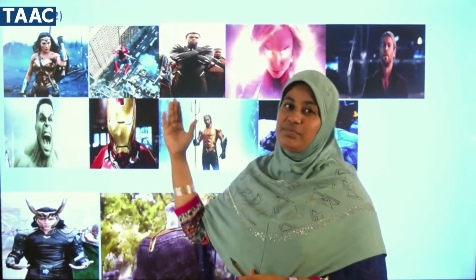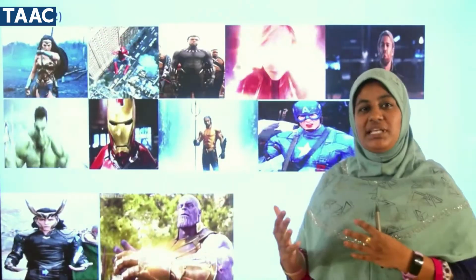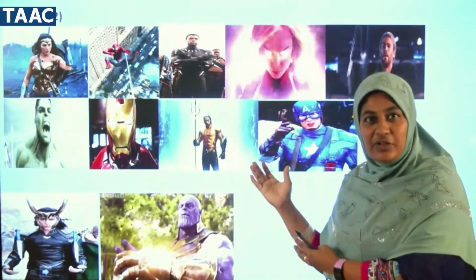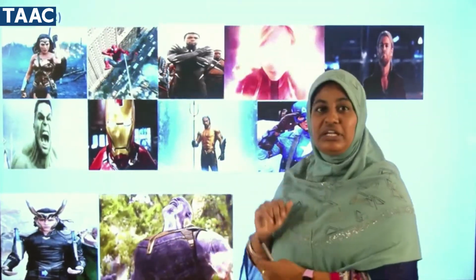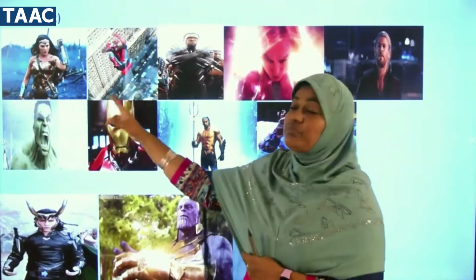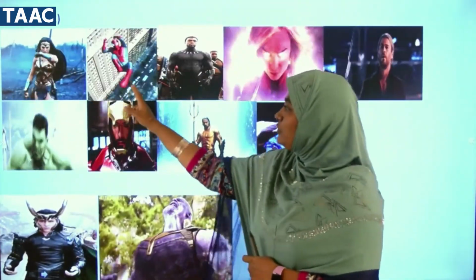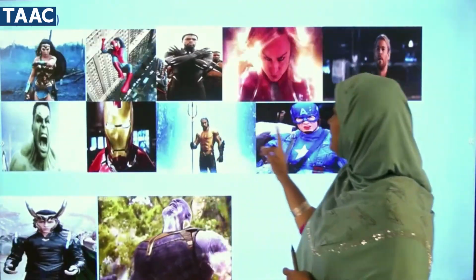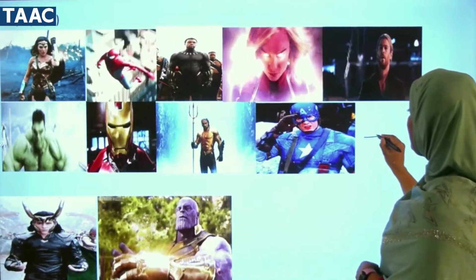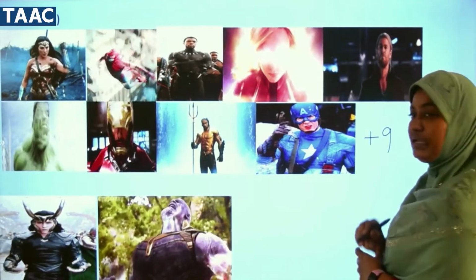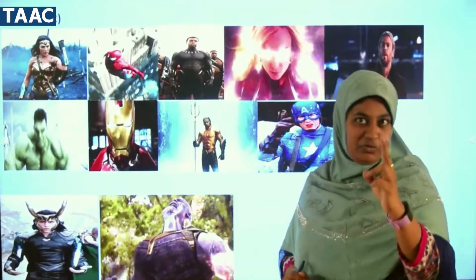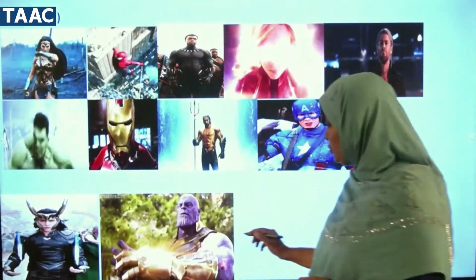See the question I have given, +9 plus -2. Here we have plus and minus. So remember plus means what? Our favorite heroes. So what is the number I have given here? 9. So I have kept 9 heroes. 1, 2, 3, 4, 5, 6, 7, 8, 9. So we have 9 heroes. So plus 9. Now coming to minus 2. Villains. We need 2 villains. So 1, 2. 2 villains.